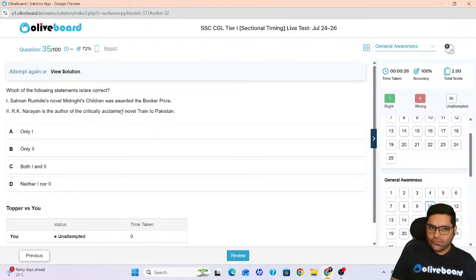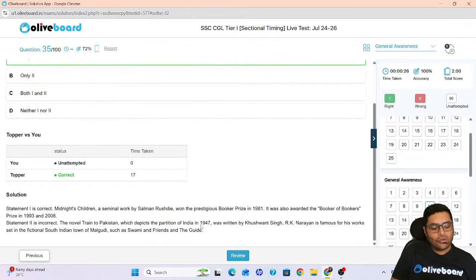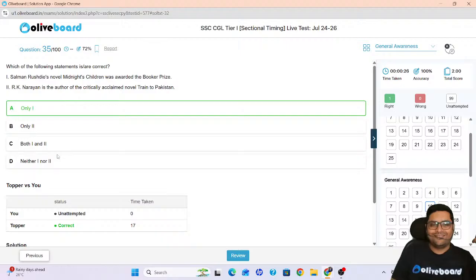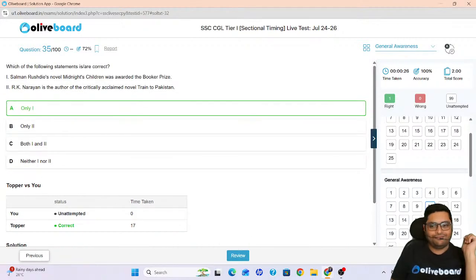First one is correct, second one is not correct because it was written by Khushwant Singh. The second one is written by Khushwant Singh. R.K. Narayan has written Malgudi Days, that is different. Swami and Friends. If you remember, it was a very nice serial which used to come. The town of Malgudi with Swami and Friends. In 1947, Khushwant Singh wrote Train to Pakistan.